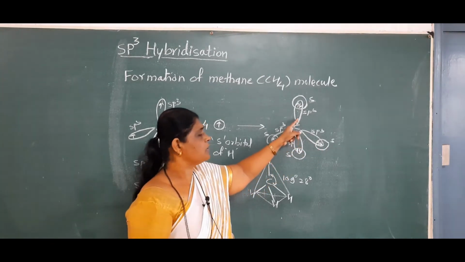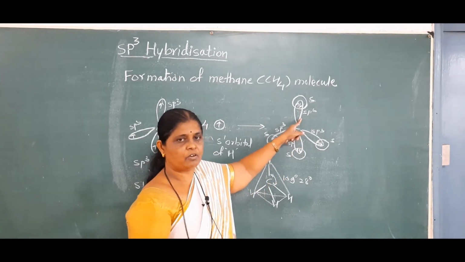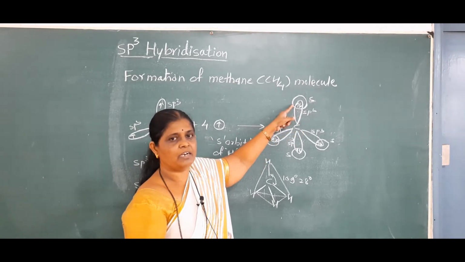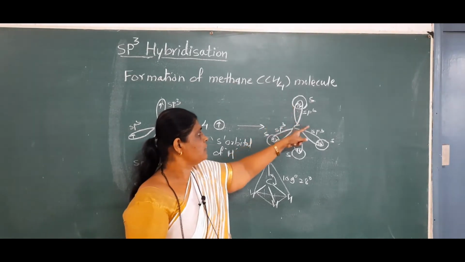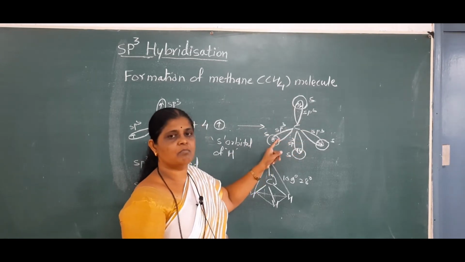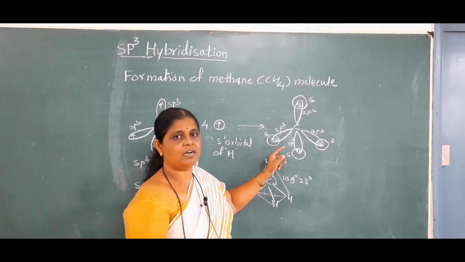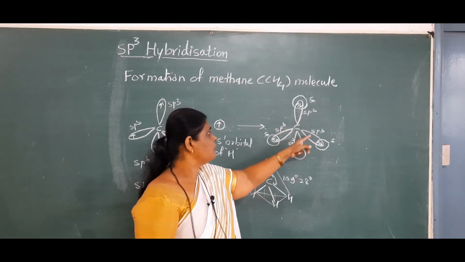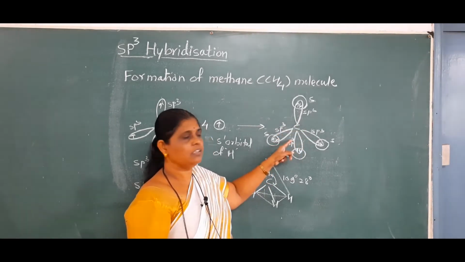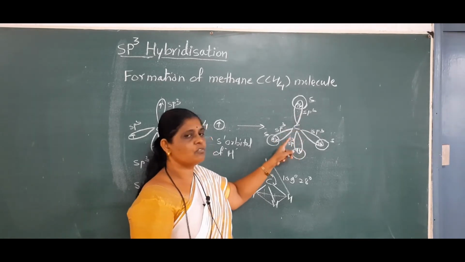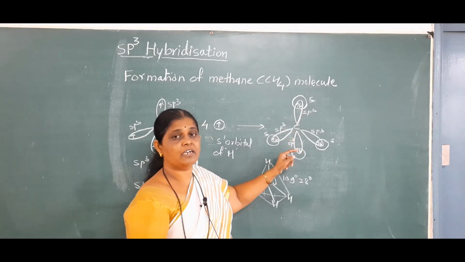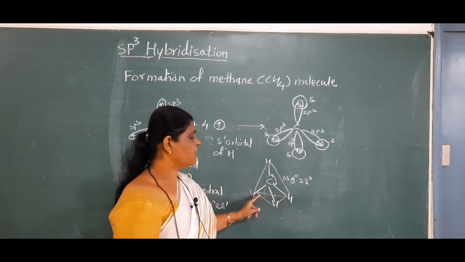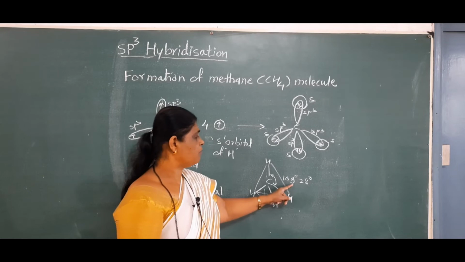There is overlapping between the sp3 hybrid orbital of carbon and the s atomic orbital of hydrogen, and likewise 4 sigma bonds, 4 C-H bonds, are formed. And as we know, to minimize electronic repulsion, these hybrid orbitals orient tetrahedrally in space. Therefore, the shape of the methane molecule is tetrahedral having bond angle